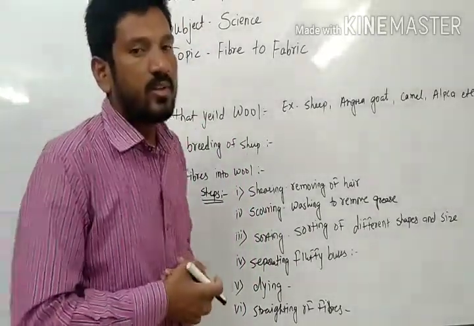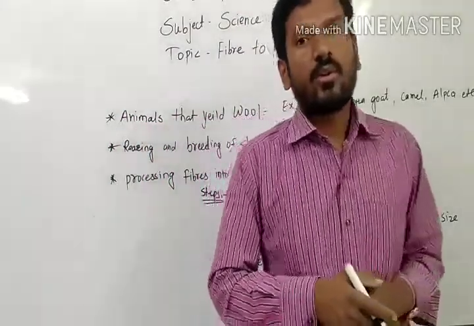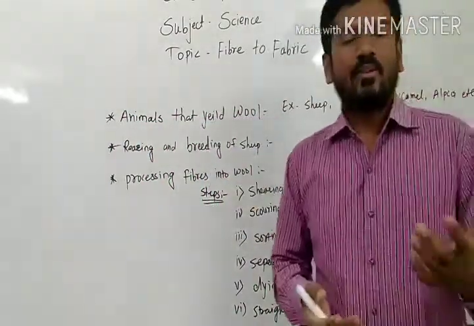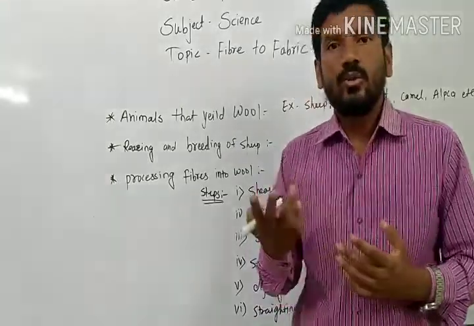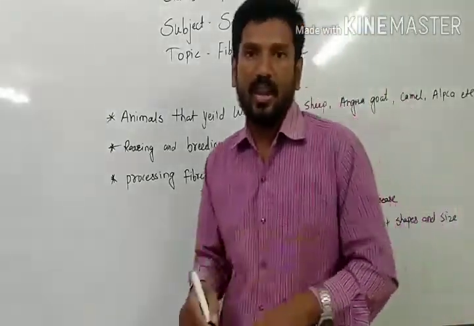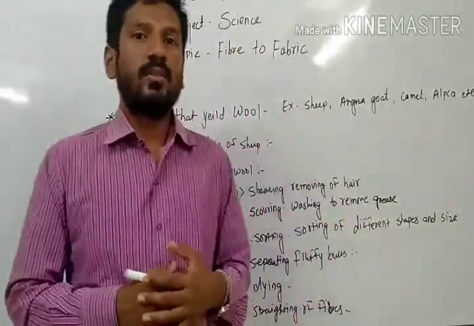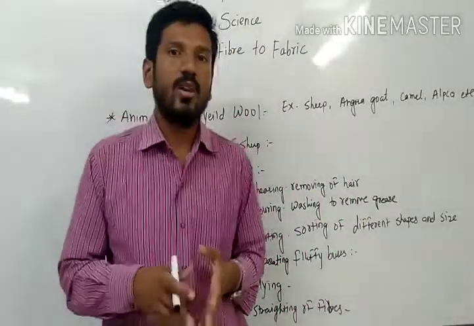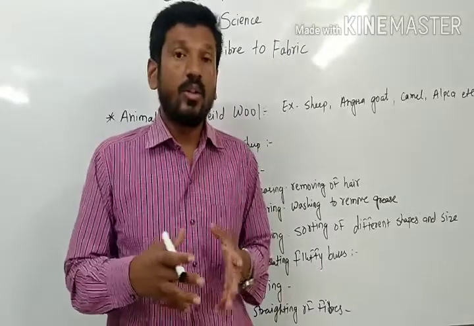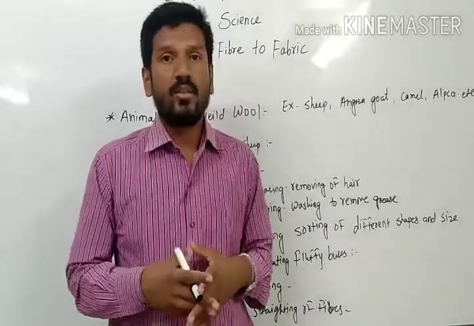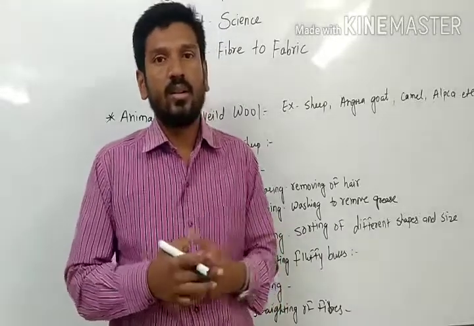Second is rearing and breeding of sheep. What kind of things do they do for rearing and breeding of sheep? I told you that in cold regions, we can mostly divide the year into two types of seasons. Nowadays on plains we have three different seasons, mostly monsoon, winter and summer.